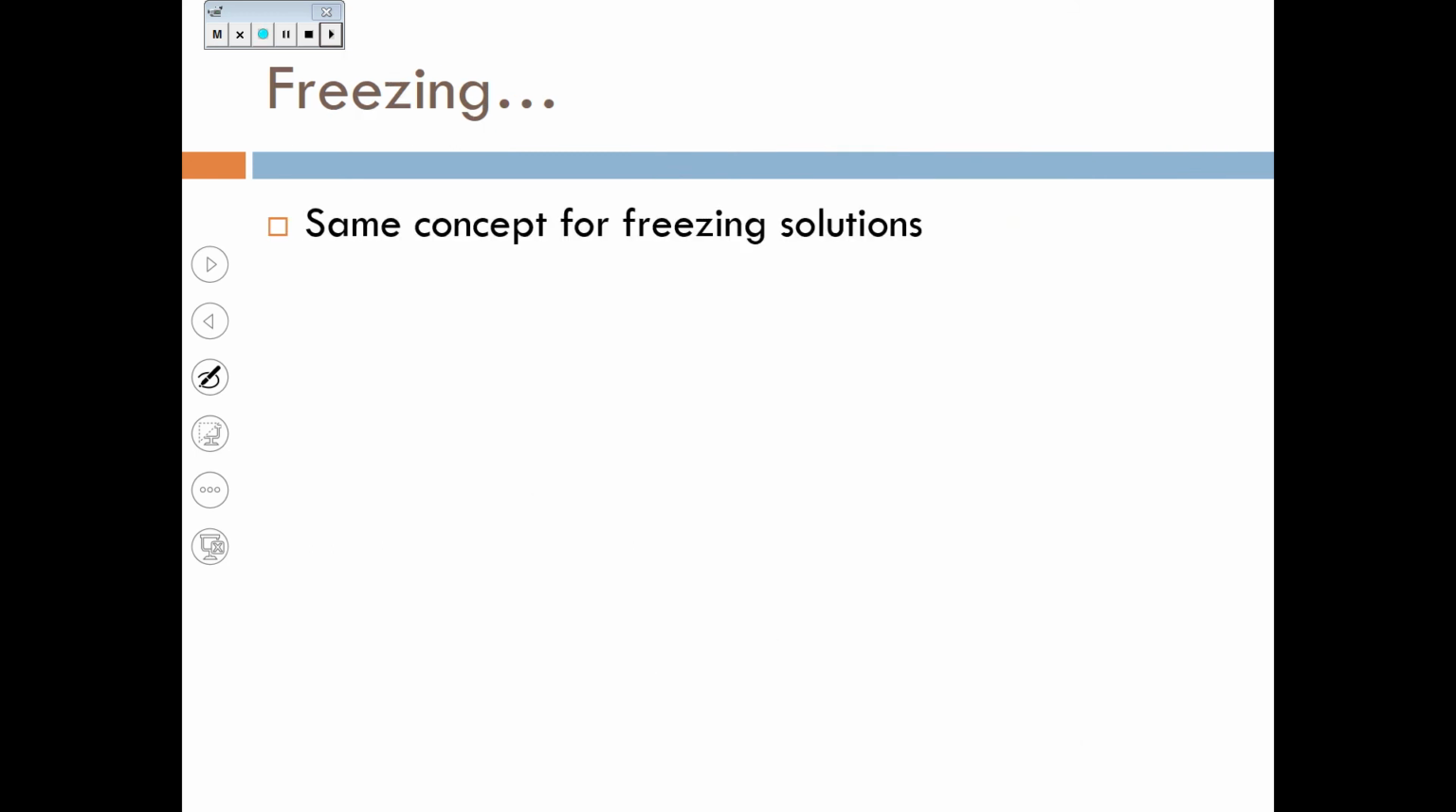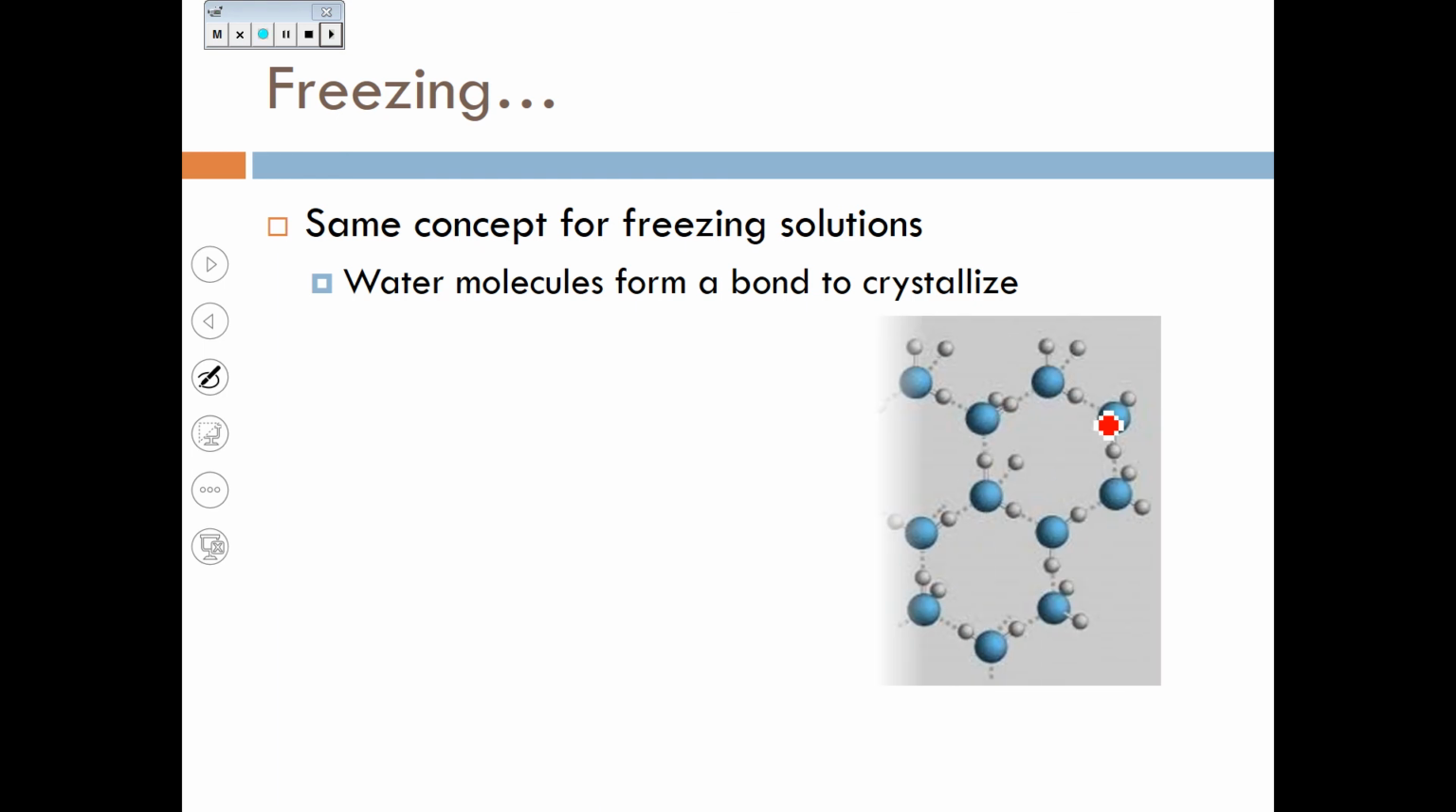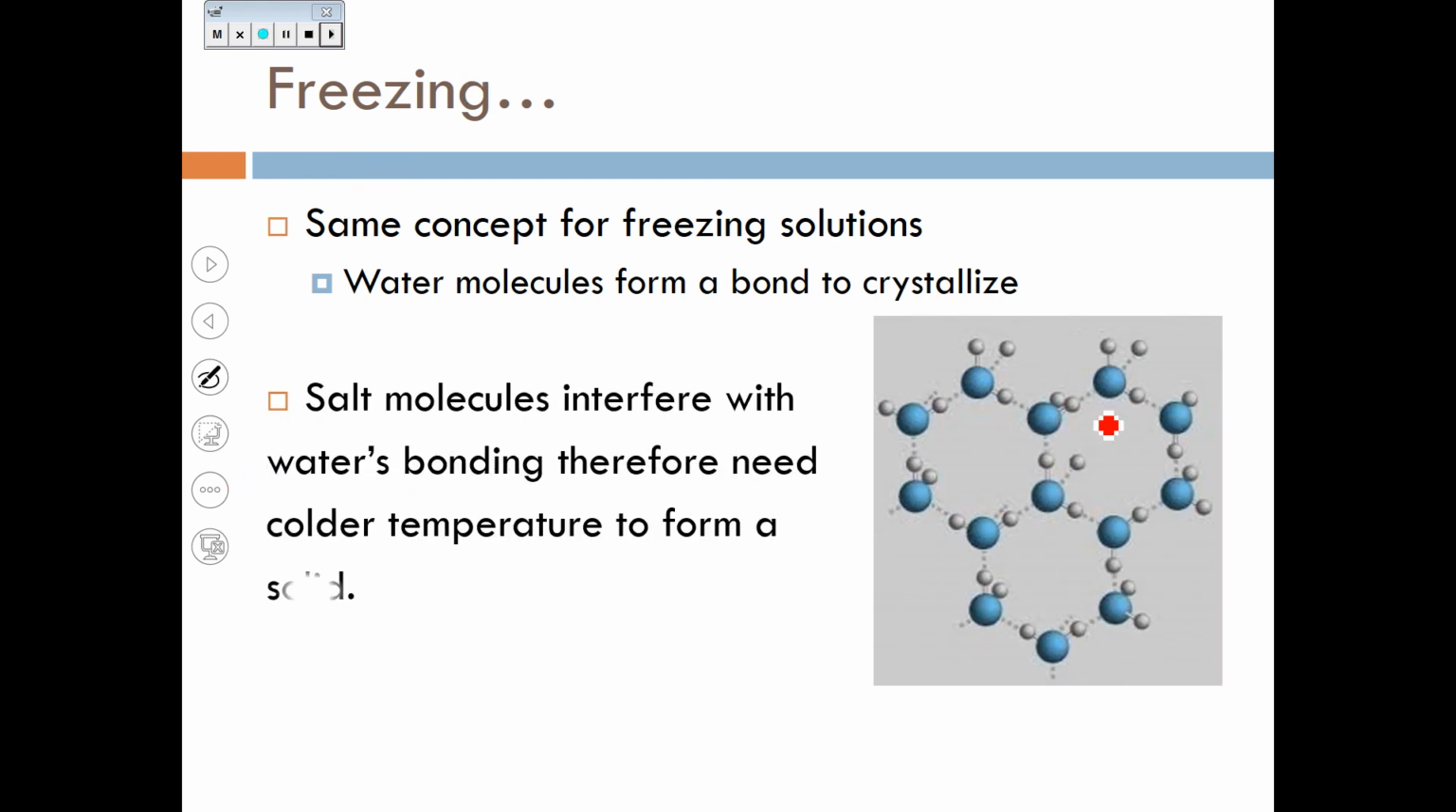So here, same concept for freezing. Water molecules form a bond to crystallize. Salt molecules interfere with water's bonding, therefore need a colder temperature to form a solid. So in other words, what you need to take away from this slide is that an impurity such as salt is going to lower the freezing point of the water, of the pure solution.